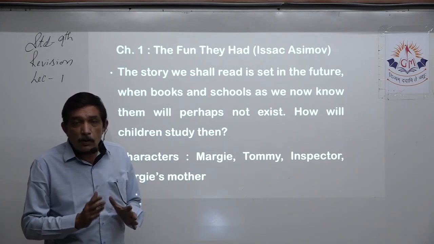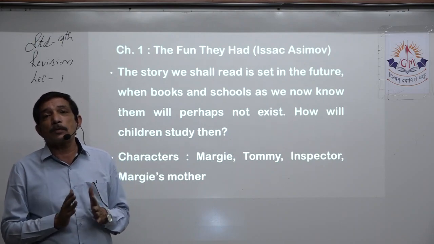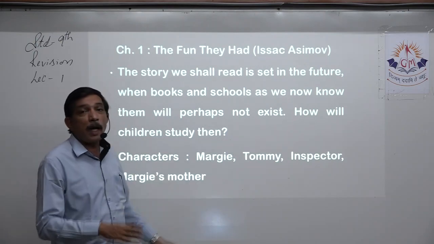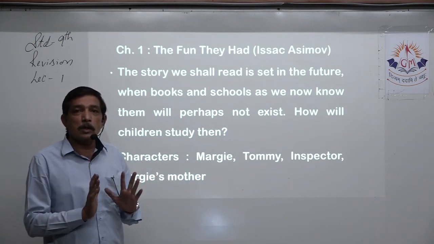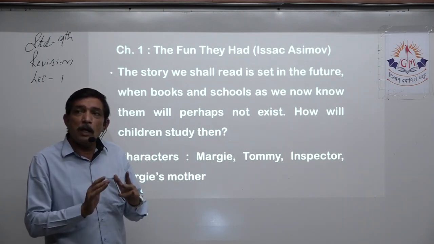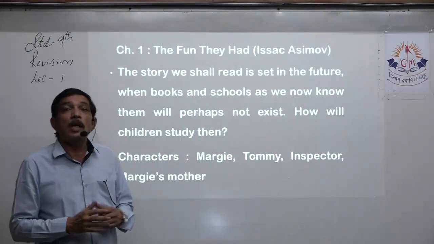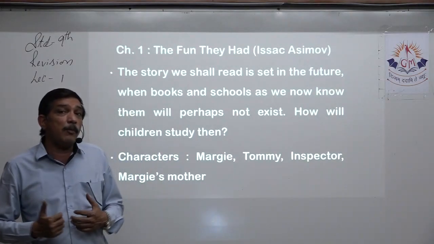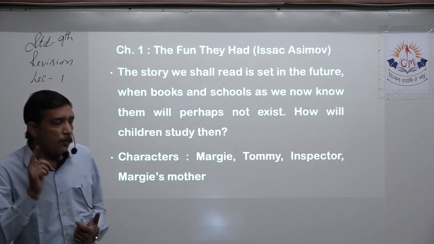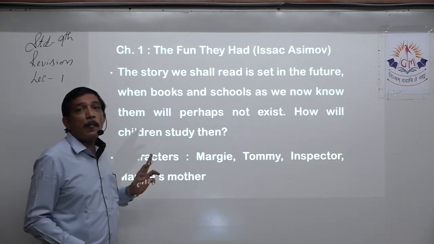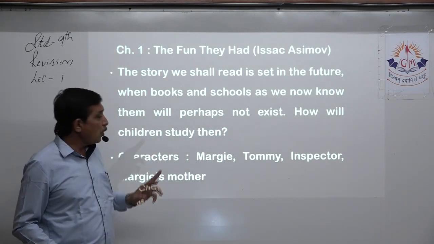But for that once or twice, you need to know the names of the characters. Yes, what Margie did. Then you remember the girl's name was Margie, and what did he say to Tommy? If that question has the name, sometimes the question does not have the name, then we have to supply the name. So very, very important characters you should be able to know.